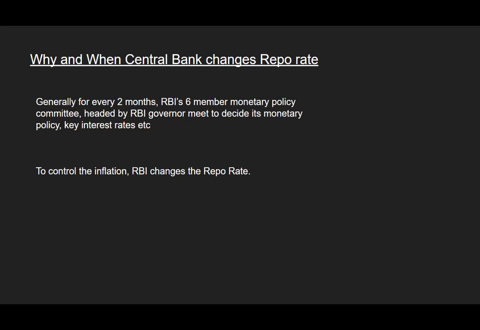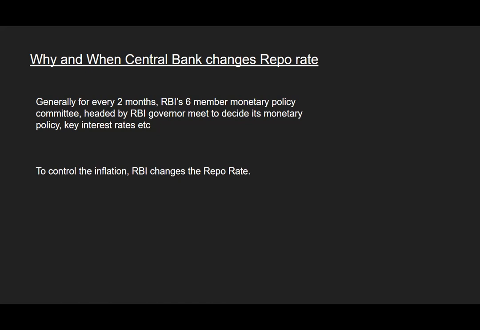Okay, so what is inflation? Generally it is the prices, the cost of goods and services. Assume if you want to buy a house or a car or a bike, and the cost of it is increasing, then inflation will come up. So as the cost of goods and services increases, inflation will also increase. To control the inflation, to bring the prices in control, the RBI will change this repo rate. Now the question comes, why will the prices go up?